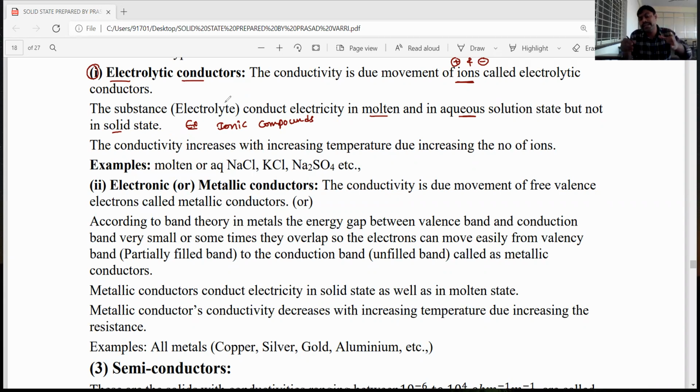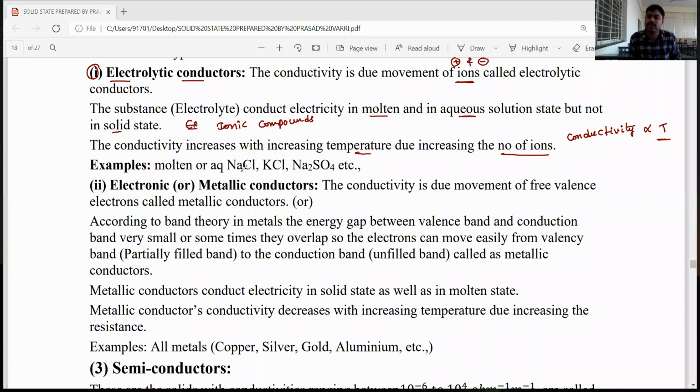For electrolytic conductors, if you increase the temperature, then ionization or dissociation increases and forms more ions. So that's why the electrolytic conductors' conductivity is directly proportional to temperature. The conductivity increases with increasing temperature due to formation of more ions. If temperature increases, the number of ions formed increases and they conduct more electricity.